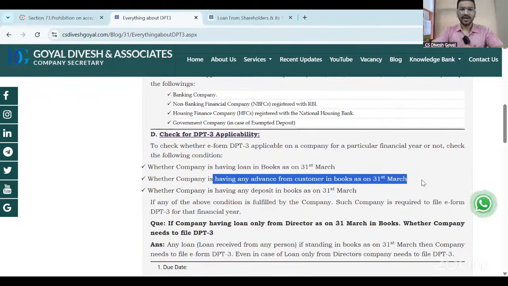Now advance. If a company is receiving an advance from its customer against any goods or services, then it is allowed. But you have to mention the amount of the advance: opening, during the year, and closing in the form. But there is the most important thing. If that advance is in the books for more than 365 days as on 31st March, then it will be considered as a deposit.